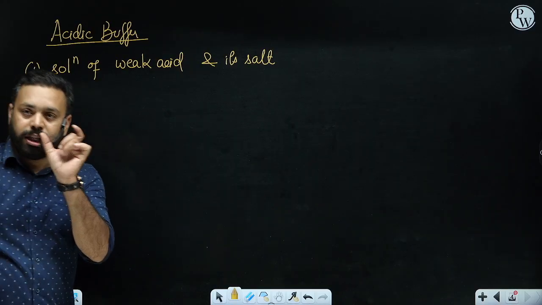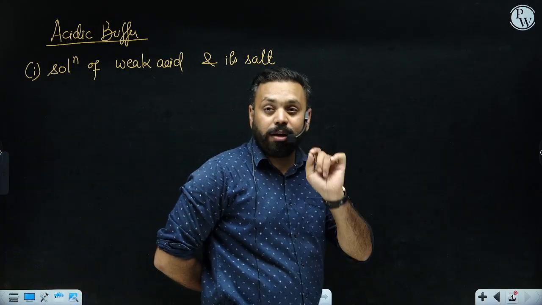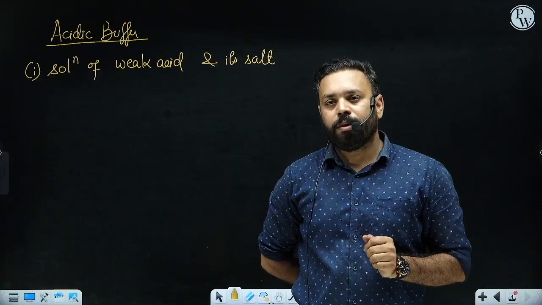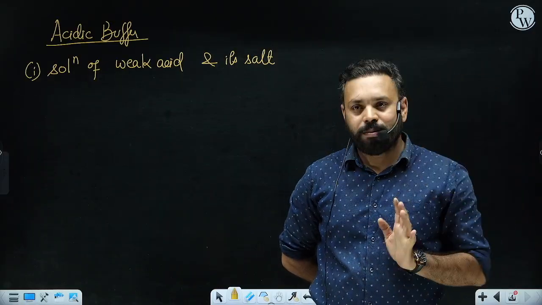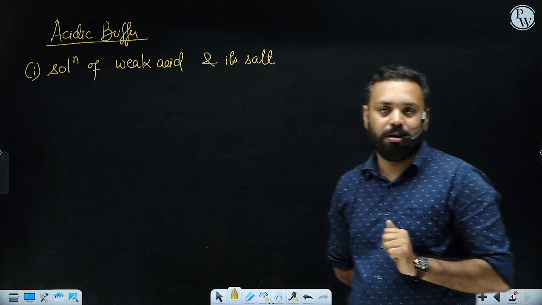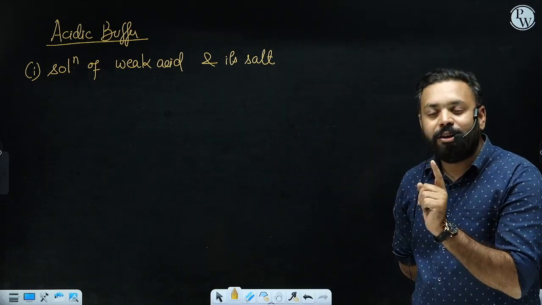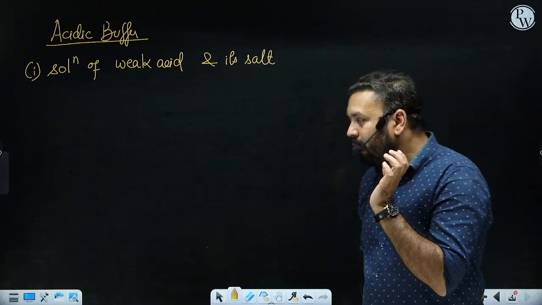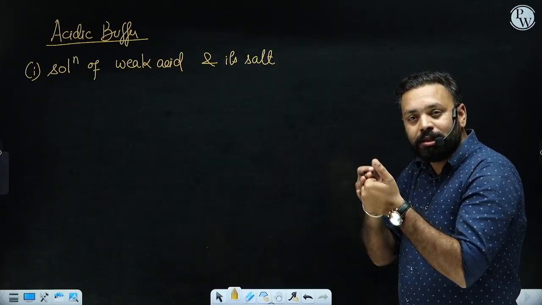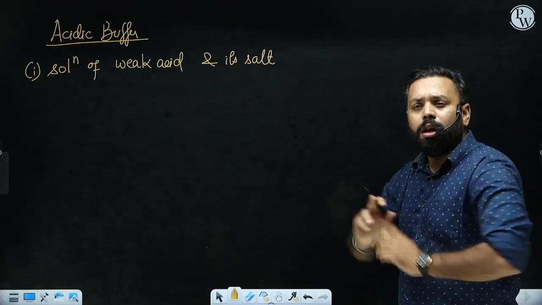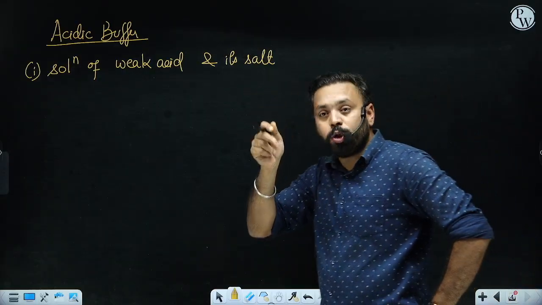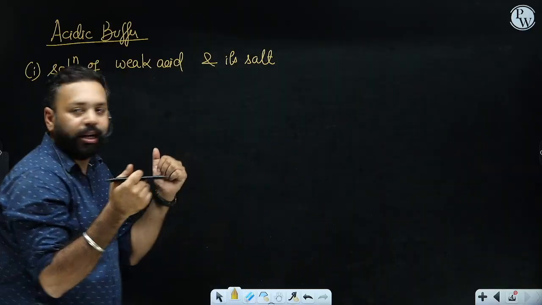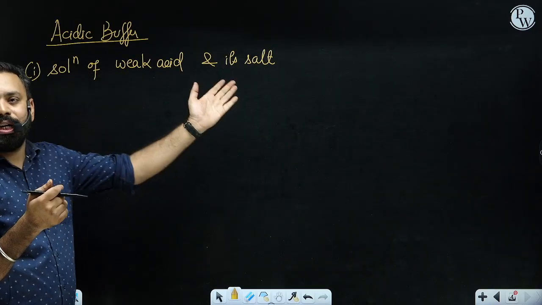First of all, you learn this much. Acidic buffer is a solution of weak acid and its salt. First of all, this much part must be learned, and that is why we are calling it a mixed buffer. Why mixed buffer? Are you getting my point? Mixed buffer because there are two substances. You will say, sir, in simple buffer also there were two substances. No, there was only one substance, salt. Here we are having two substances, acid and salt.